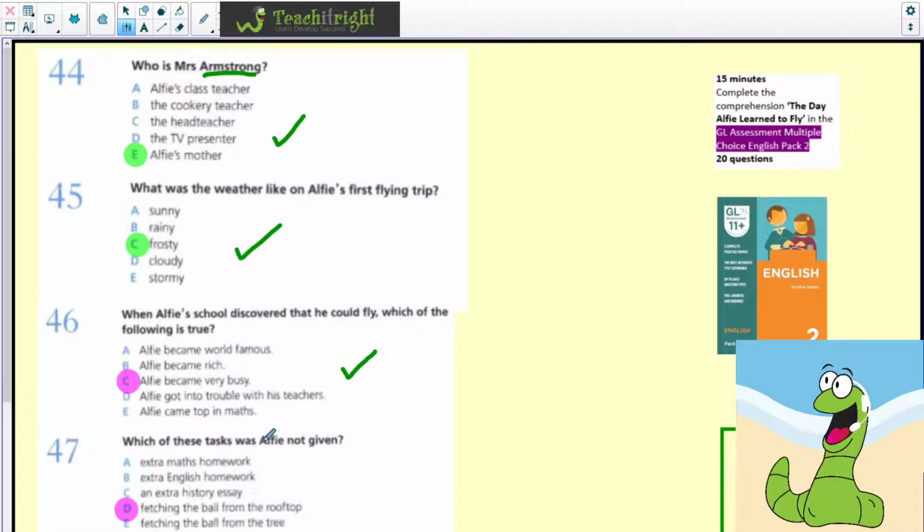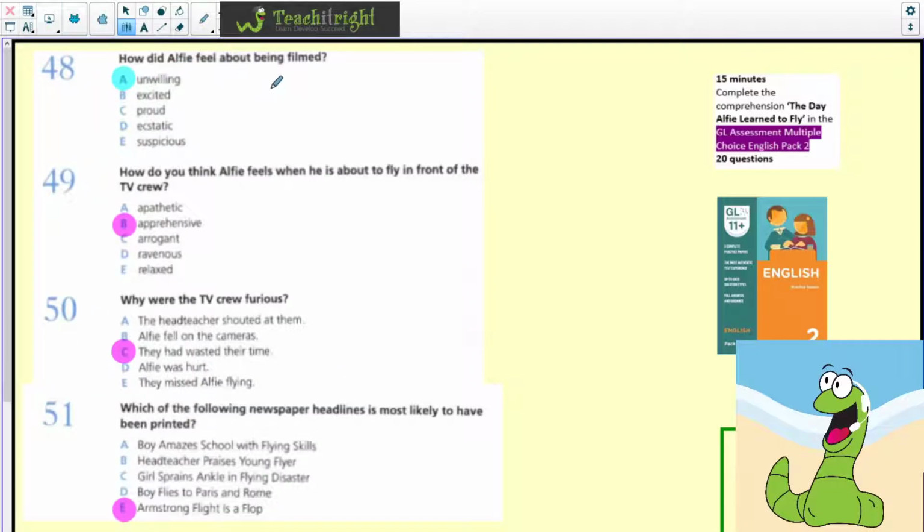Which of these tasks was Alfie not given? Well, I've just read some of them. Extra maths homework, extra English homework, an extra history essay, and fetching the ball from the tree. But he wasn't not given fetching the ball from the rooftop. So the answer is D.